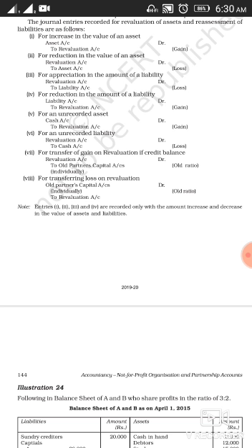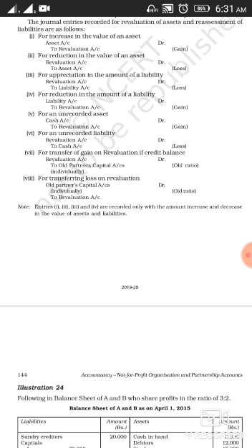As there is an increase in the value of asset, and as per the rule, whenever there is increase in the value of asset, we debit it, and the same increase will be transferred to revaluation account, and we will credit revaluation account because it's a gain. As per the rule, credit all income and gains. That's why for increase in the value of asset, your entry is assets account debit to revaluation account.